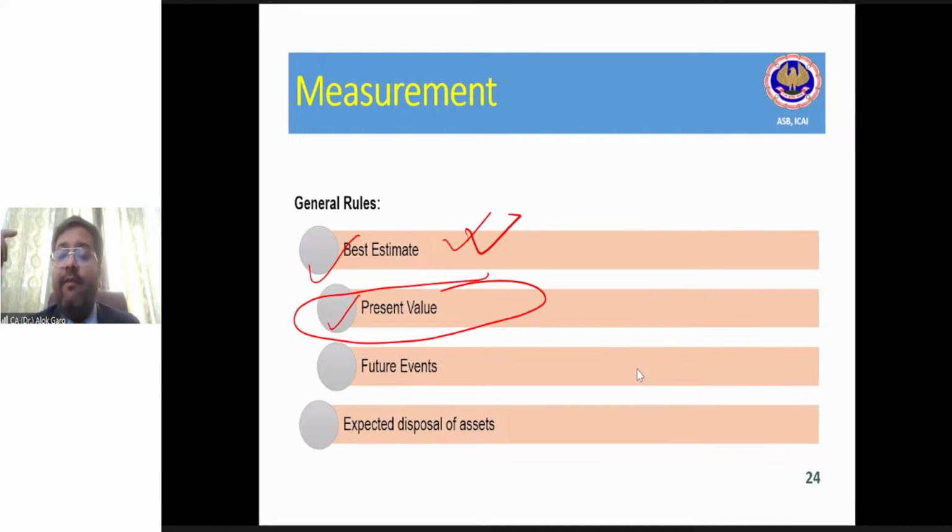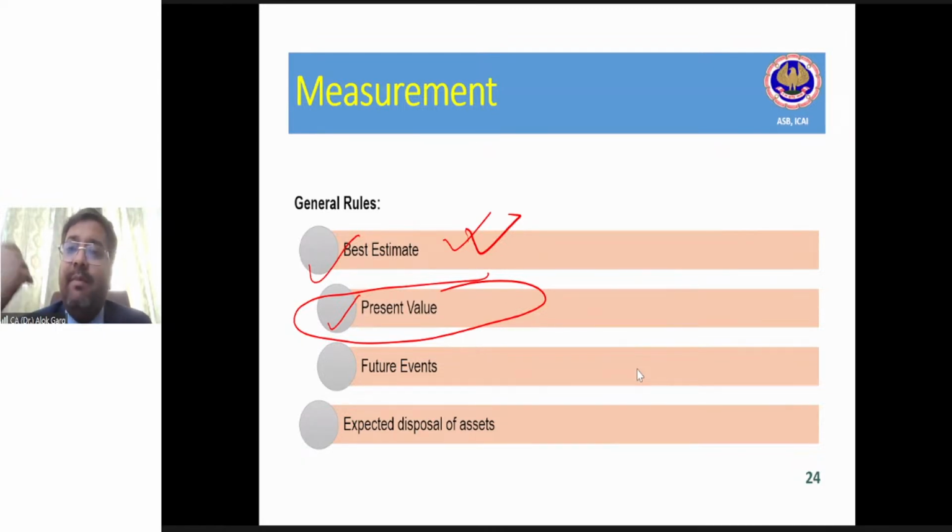Is it clear? If there is a present obligation arising out of past event, but either outflow is not probable or outflow is not measurable, then it will be disclosed as a contingent liability. What is a contingent liability? It is a possible obligation where the outcome will depend upon the happening or non-happening of some future event. What is a contingent asset? A possible asset, again, where the outcome will depend on the happening or non-happening of some future event.